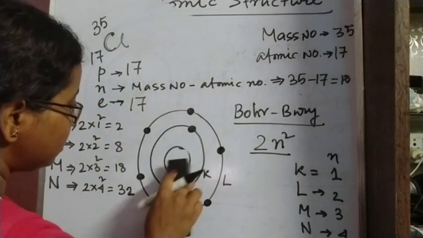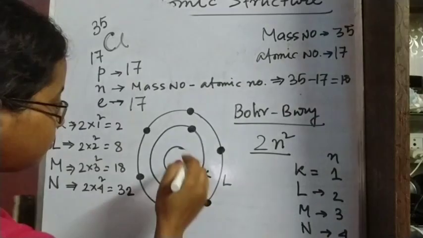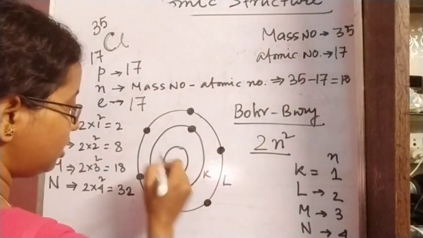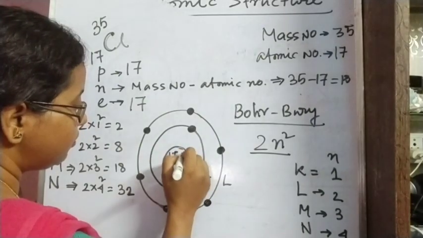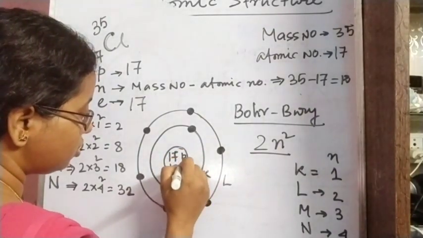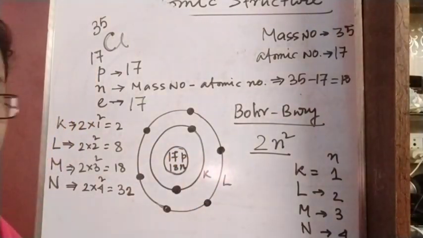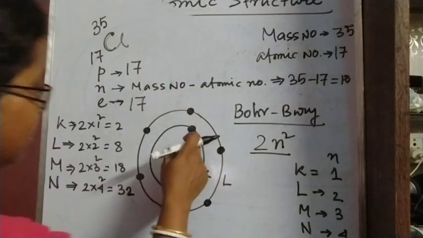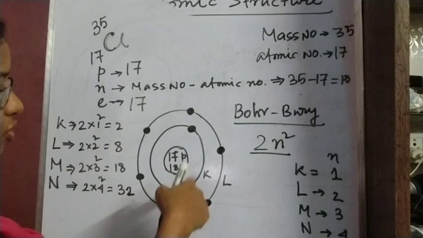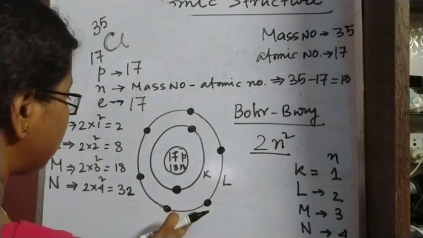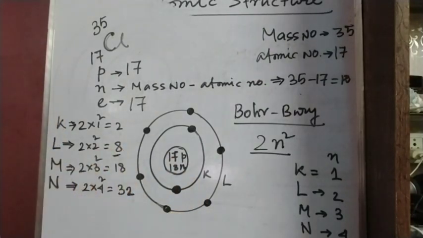So let us draw this. Here at the center we have to draw 17 protons and 18 neutrons. In the first shell we know a maximum of 2 electrons can reside, so that we have drawn already. In the next shell the maximum number of electrons is 8.